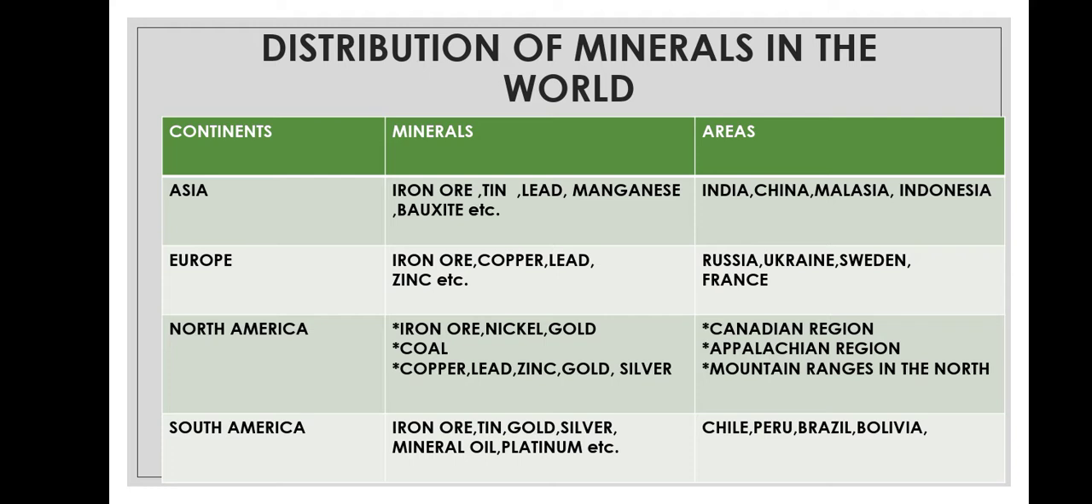Asia. Minerals found here are iron ore, tin, lead, manganese, bauxite, etc. in India, China, Malaysia, Indonesia. Europe. The minerals found are iron ore, copper, lead, zinc, etc. in Russia, Ukraine, Sweden, France. North America is divided into three parts on the basis of the minerals found here: iron ore, nickel, gold in Canadian region, coal found in Appalachian region, copper, lead, zinc, gold, silver, etc. are found in mountain ranges in the north.